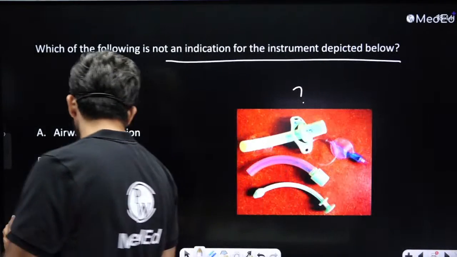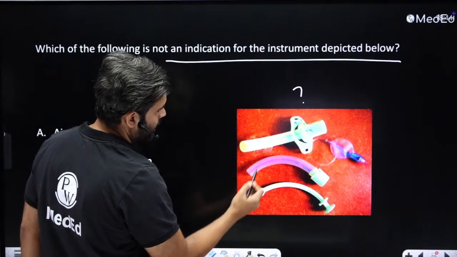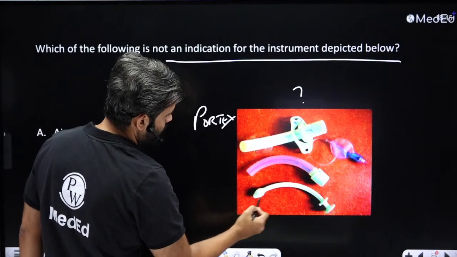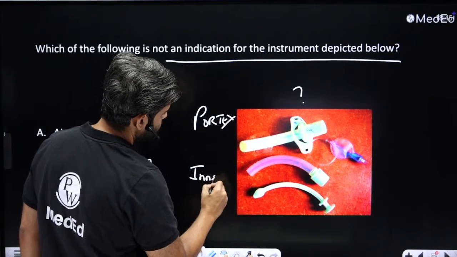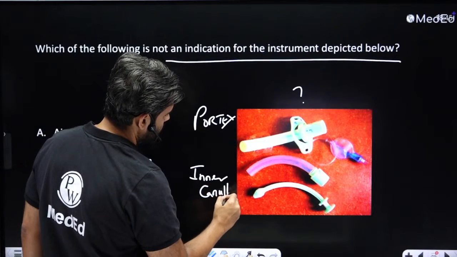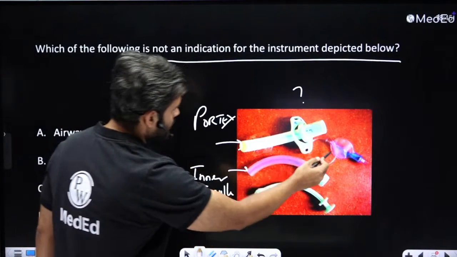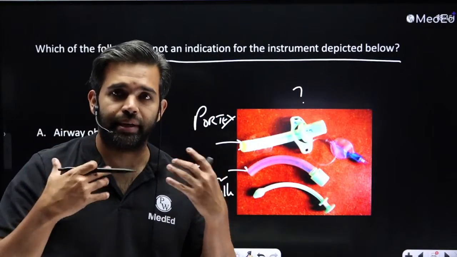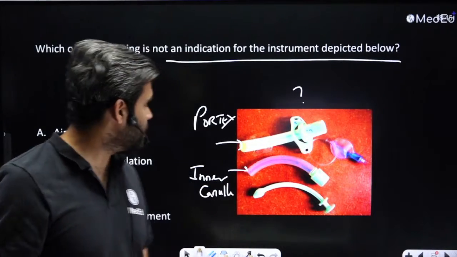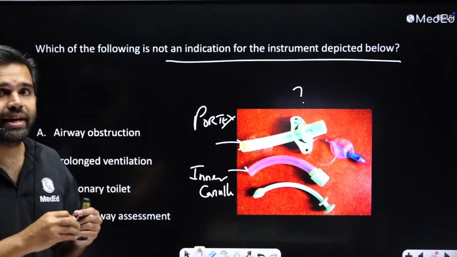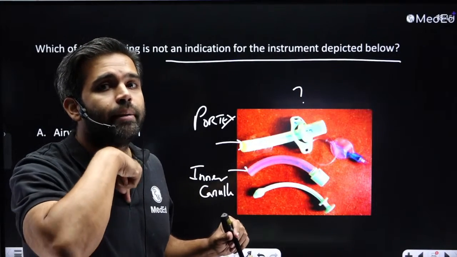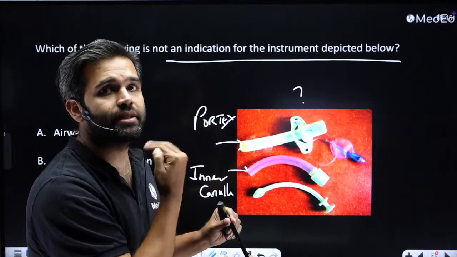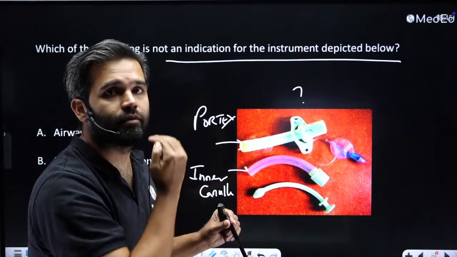See, the way the examiner is tricking, this is a tracheostomy tube, okay? This is basically a Portex tracheostomy tube with an inner cannula. And this is a cuffed tube, so you can see there is a cuff also there. So this tube is basically used in tracheostomy. Here, the tracheostomy level is from here and below. That is what it is connecting. The air from here is going down, and that is the passage. Nothing in the upper part is involved in tracheostomy.